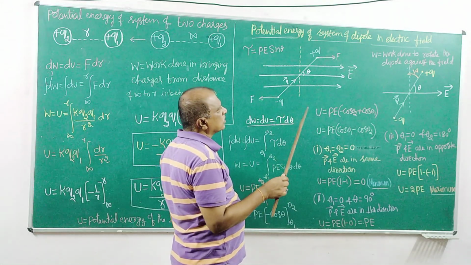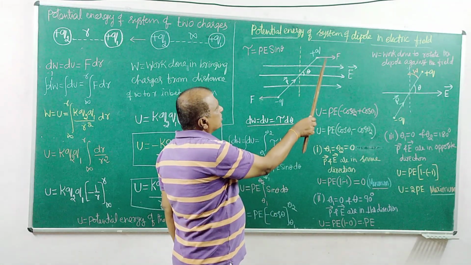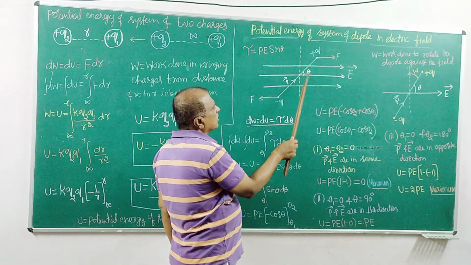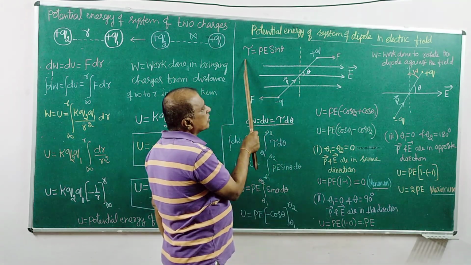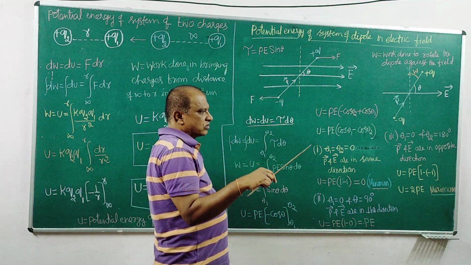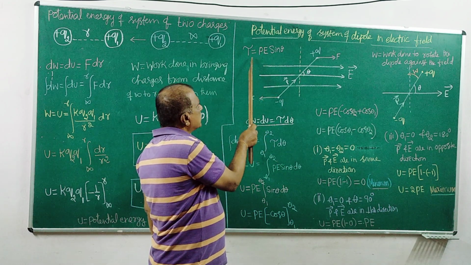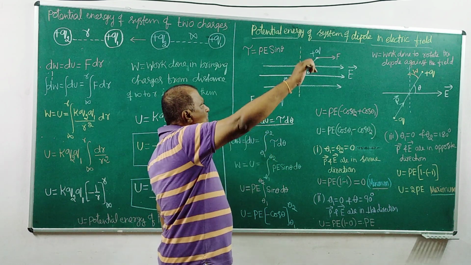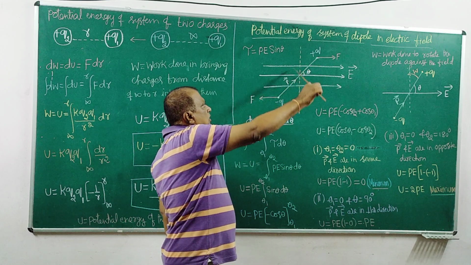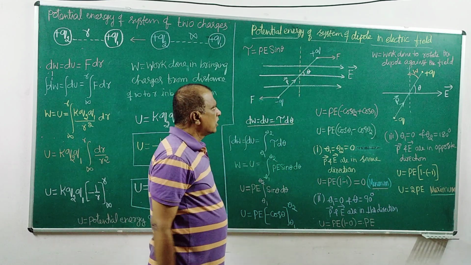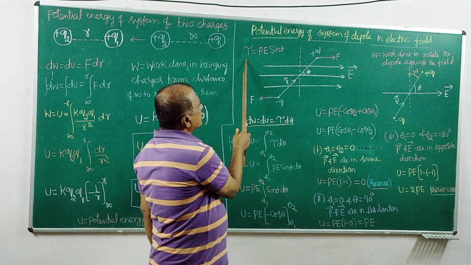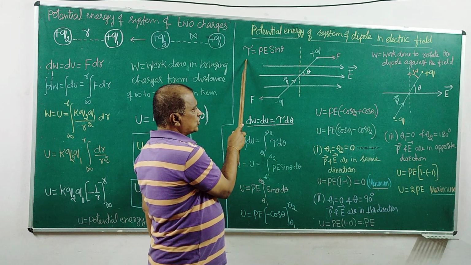So it is the force, and this force becomes what is called torque, the rotational force. Torque is a vector, and its direction is perpendicular to these two directions. So torque is a vector force.